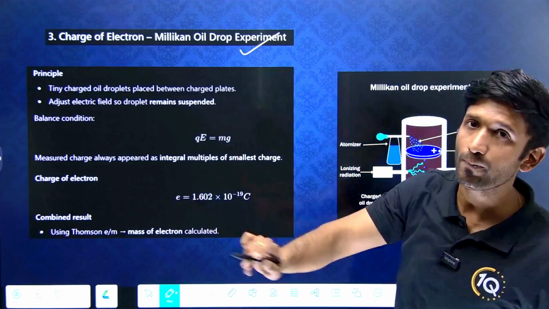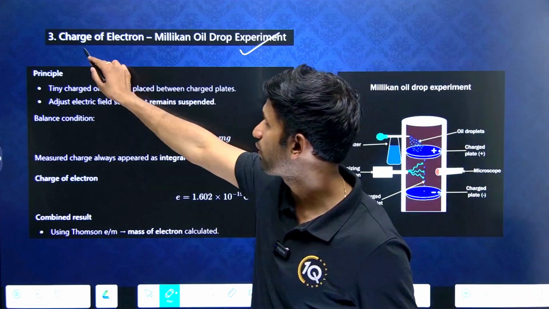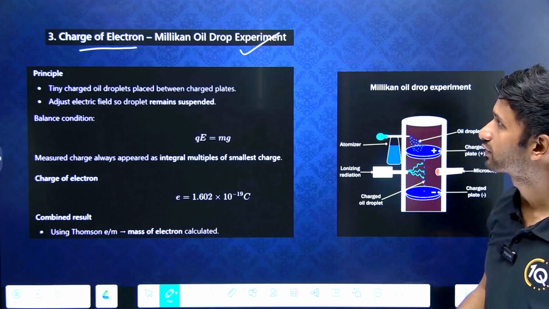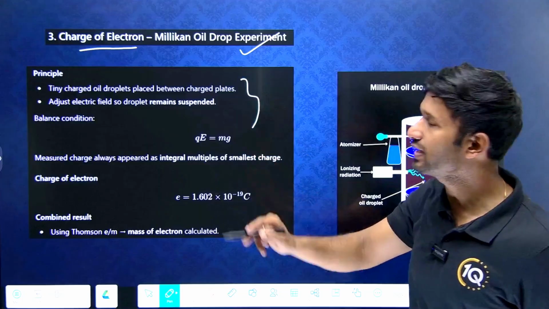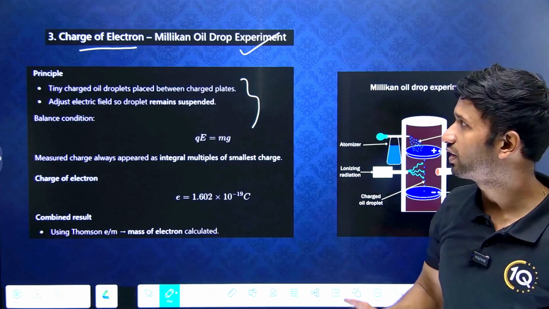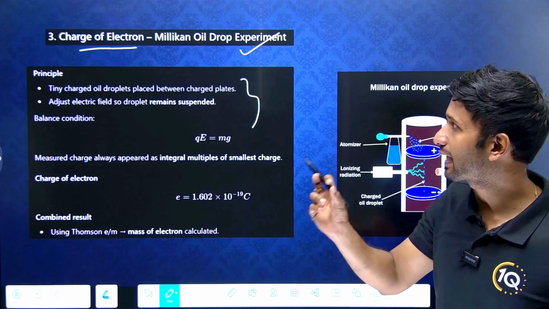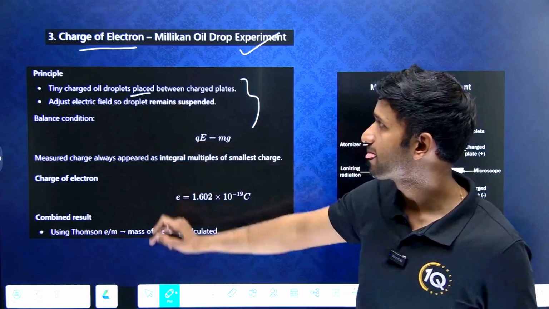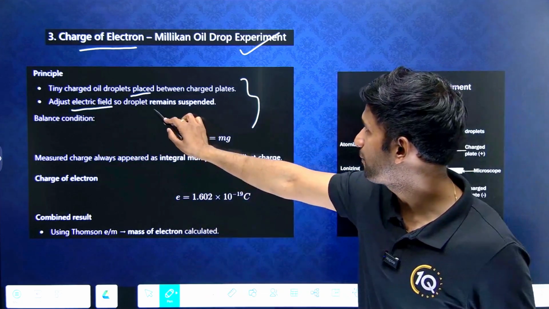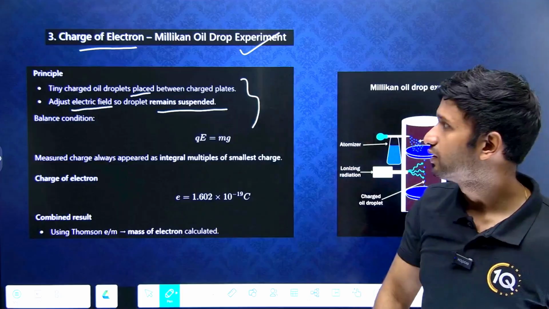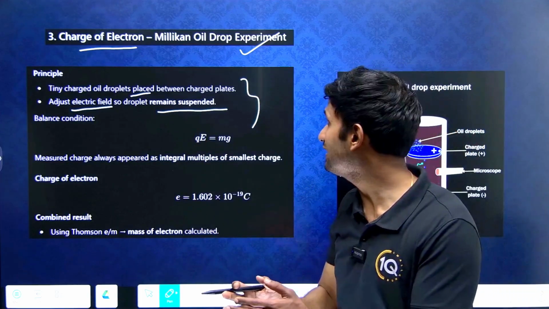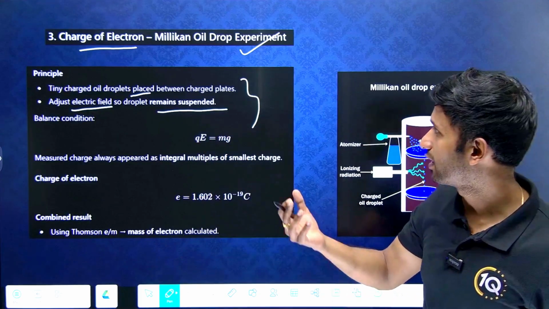Millikan oil drop experiment. For estimating the charge of the electron, the Millikan oil drop experiment was conducted. What is its principle? Tiny charged oil droplets were placed between charged plates, and the electric field was adjusted so that the droplet remains suspended.